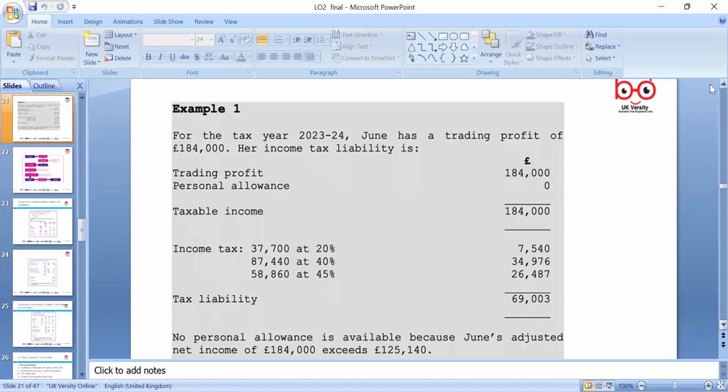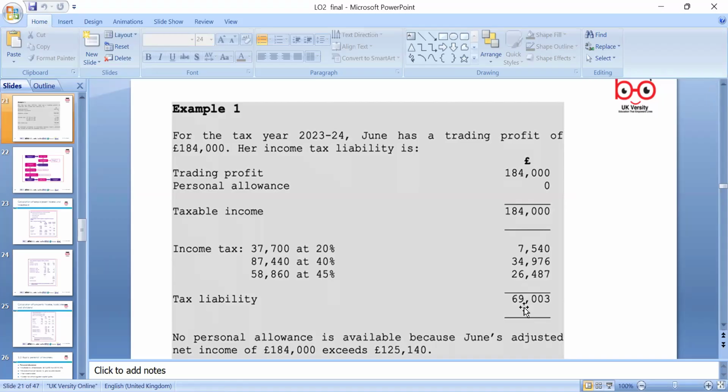So the first 37,700 will be at 20%. Then 87,440 further will go at 40%, and the rest, 58,600 and 860, will go at 40%. So that's the total tax liability.